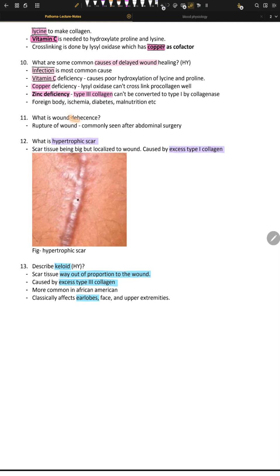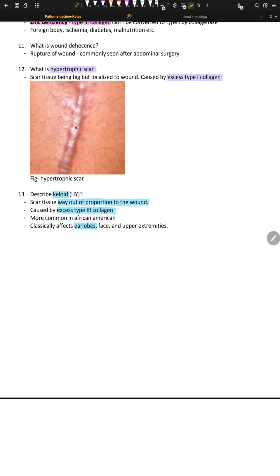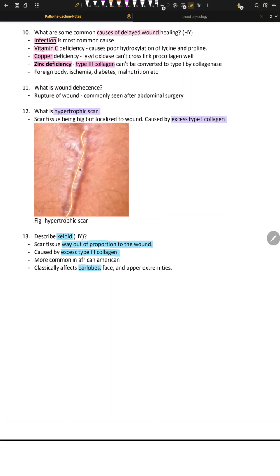So, wound dehiscence means rupture of the wound, commonly seen after abdominal surgery. Okay. What is hypertrophic scar? This is a hypertrophic scar. Hypertrophy is happening here. The scar tissue is big but localized to the wound, caused by excessive type 1.